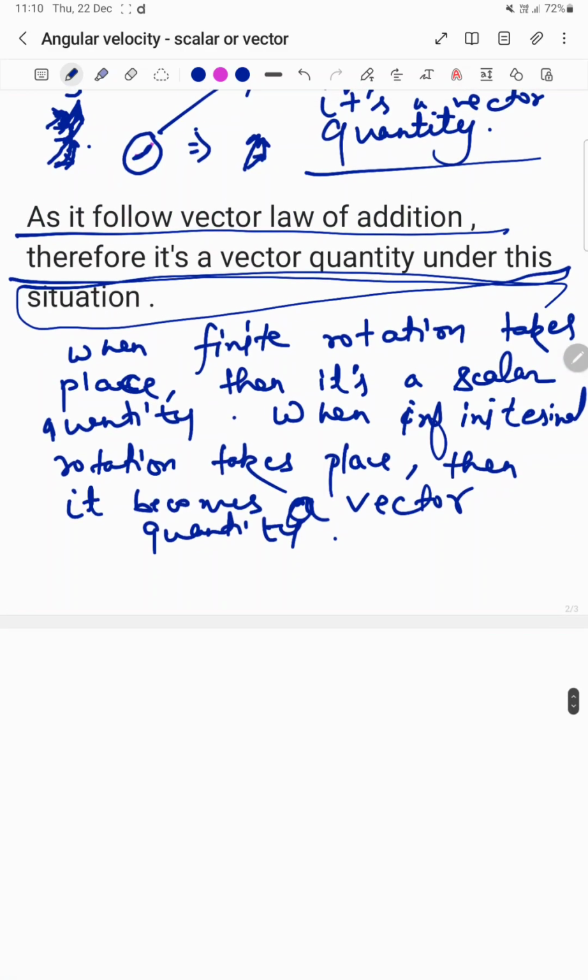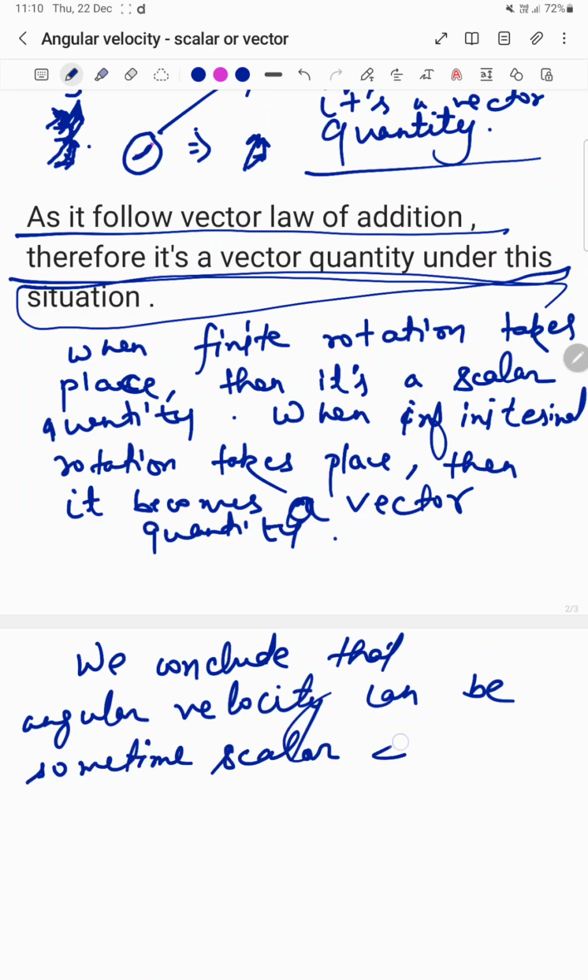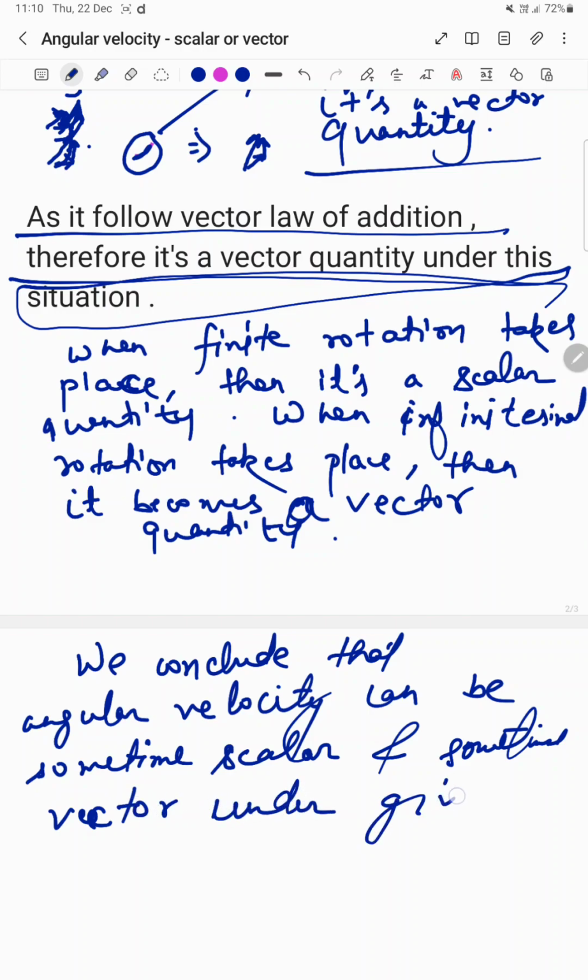So we conclude that angular velocity can be sometimes scalar and sometimes vector under given situations. Thank you.